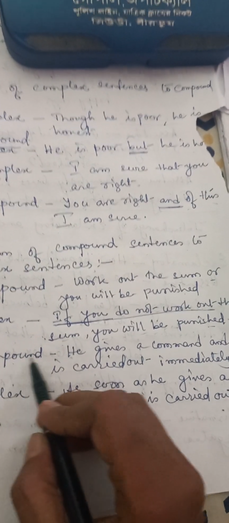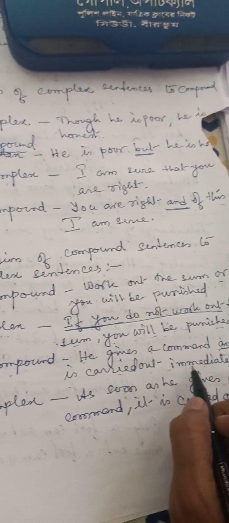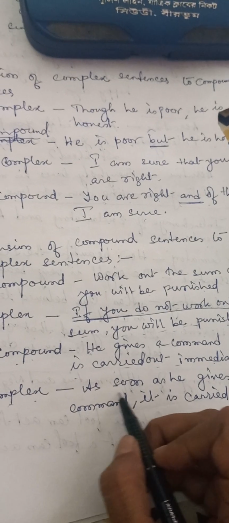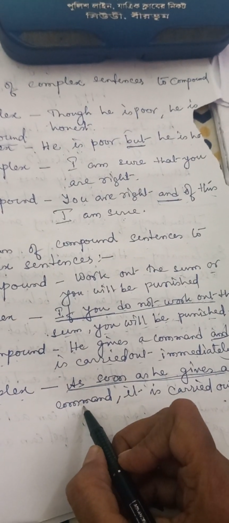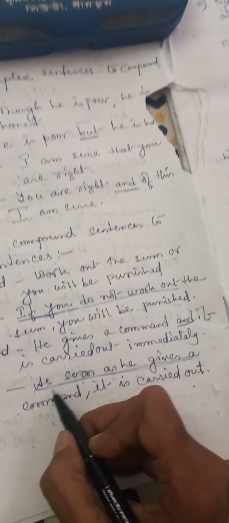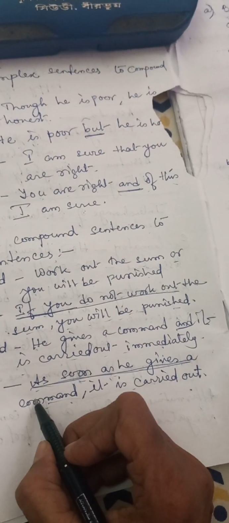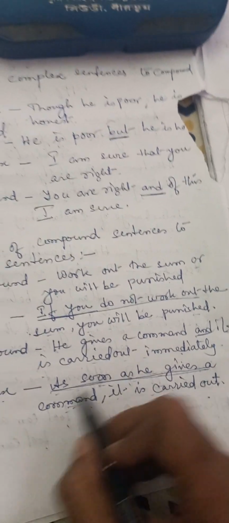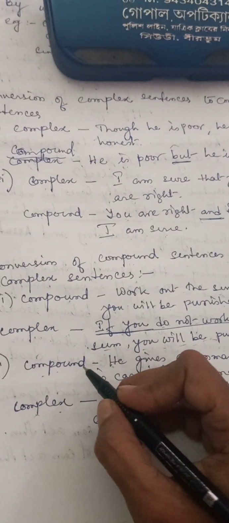Another example, compound: he gives a command and, this is the conjunction, and it is carried out immediately. So for complex, the clause will be: as soon as he gives a command, it is carried out. This immediately transforms into as soon as he gives a command. So এইভাবে তোমরা চেঞ্জ করবে কমপ্লেক্স থেকে কম্পাউন্ড এবং কম্পাউন্ড থেকে কমপ্লেক্স.